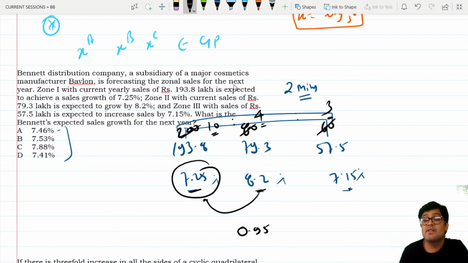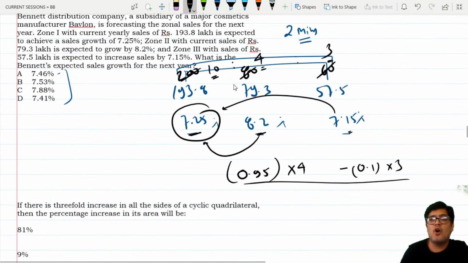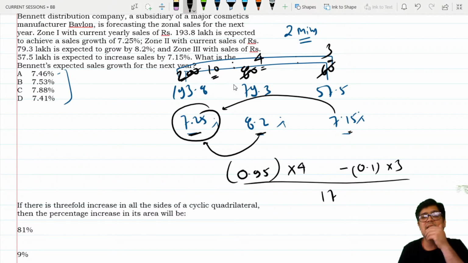Sir, what is this? Beta, this is the subtraction of these two, 0.95. How many such came, 4 came to me, 4 of the sale came. And beta, this one is lower by 0.1. How many do I have of this kind, 3. This will be distributed overall among all of them. 10 plus 4 plus 3 is 17. So what I see here is 3.6 and 0.2, that is 3.8. 3.8 minus 0.3, so 3.5 upon 17.